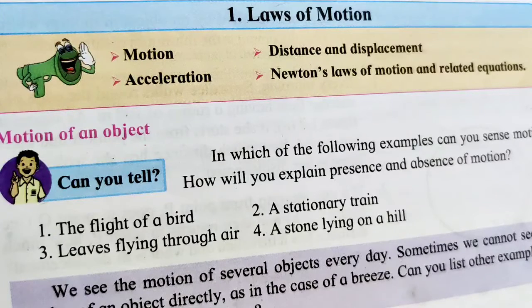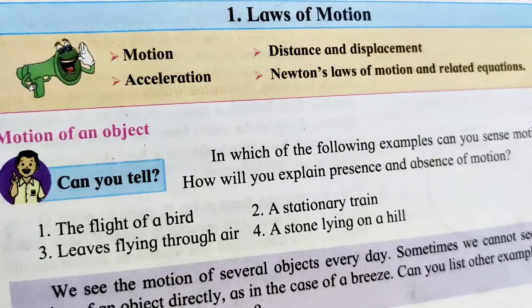The unit of distance in SI, that is System International, is meter. Displacement is also meter. The unit remains the same for distance and displacement. As we have already discussed in detail in our direct session, in the video I am just minimizing the points here. In short, I will be explaining.